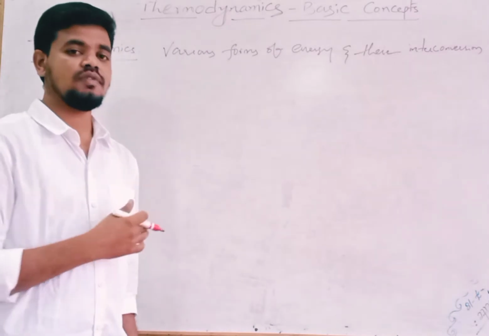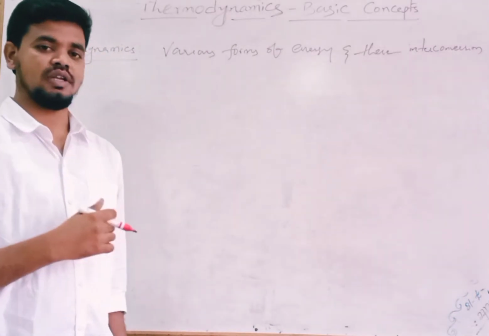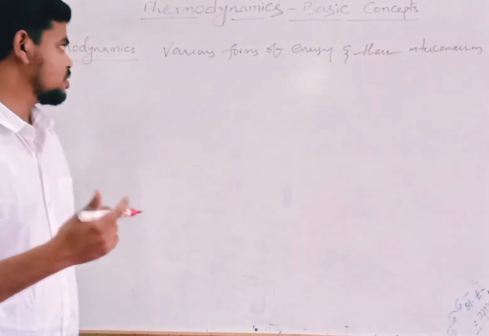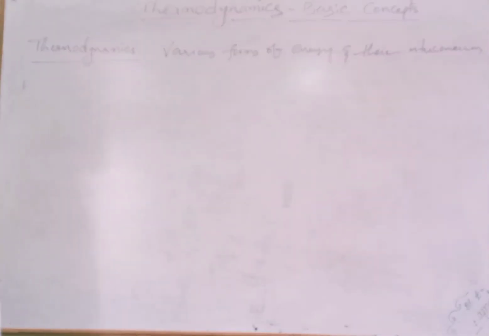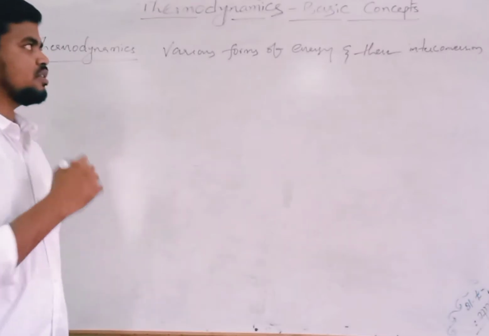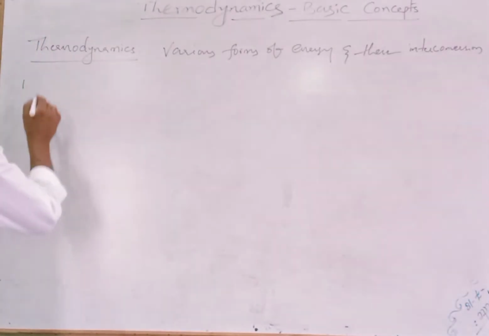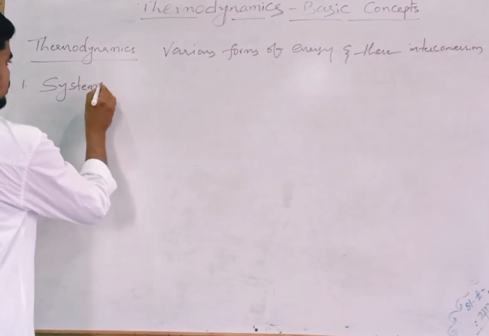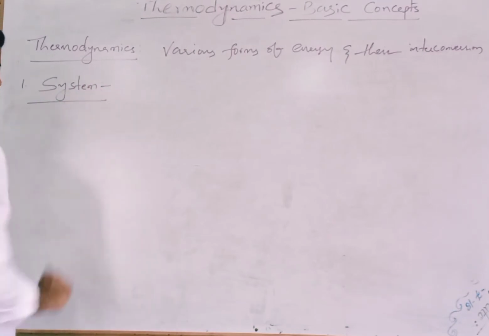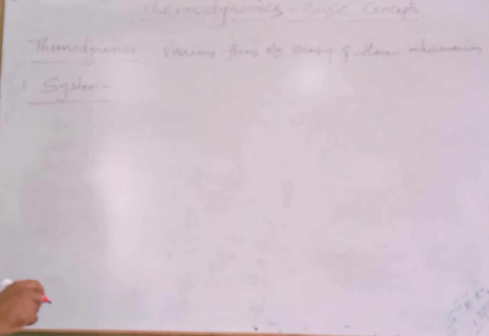terms which we often use in the thermodynamics chapter. Right. So the first term that we often use in thermodynamics chapter is system. Right. Okay, what is system?